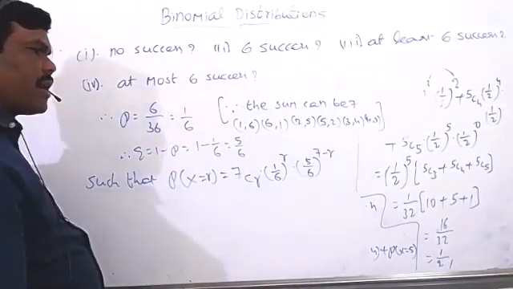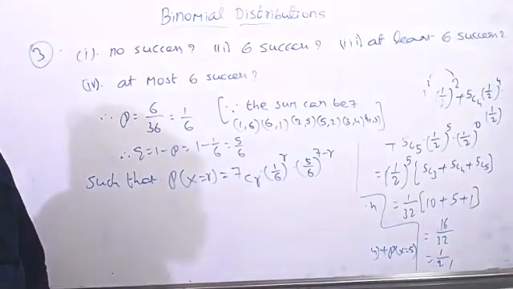This is the formula where r equal to 0, 1, 2 and so on up to n values.